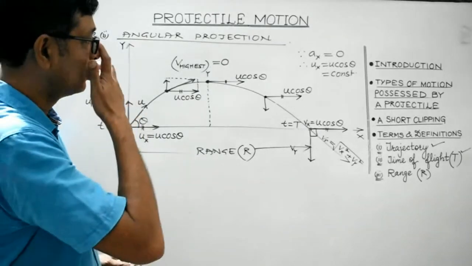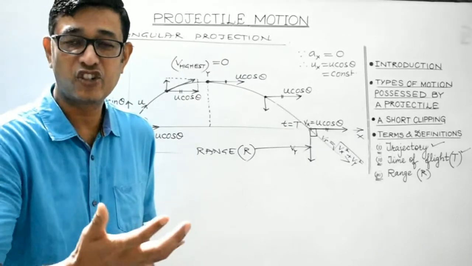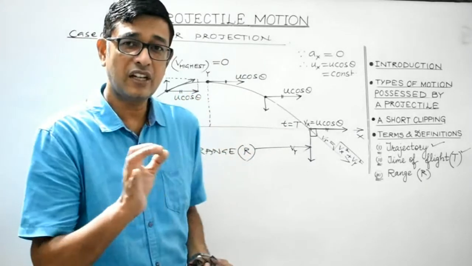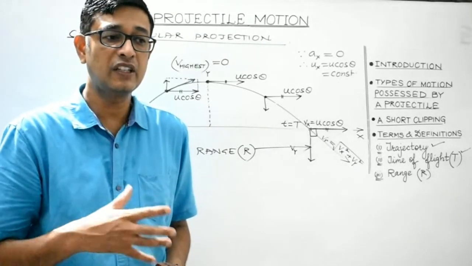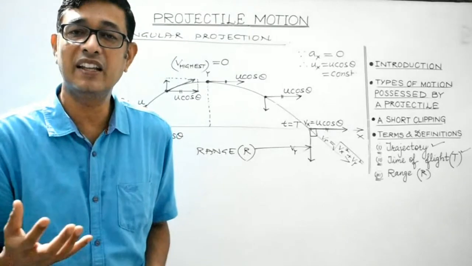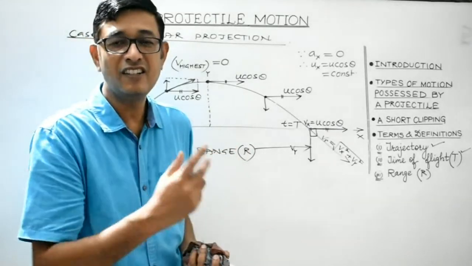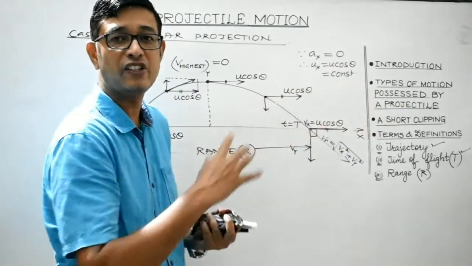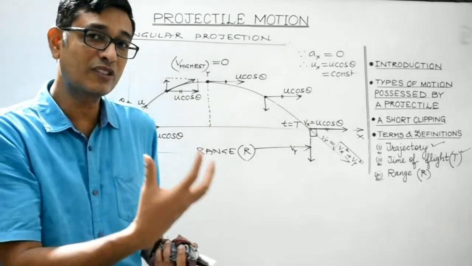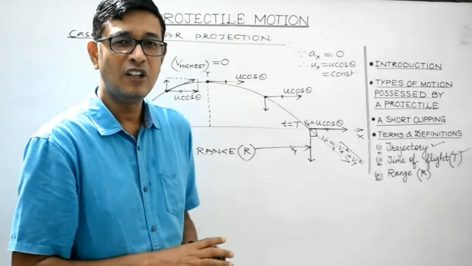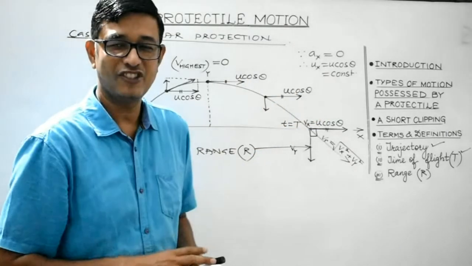Right, students? So what we'll do is, in the subsequent lectures, we will discuss each and every case in detail. There are various cases, right? In each of the cases, we will try to derive the mathematical expression for the equation of trajectory, the time of flight, the maximum height attained, then the horizontal range, at what angle of projection the range will be maximum, what will be the net velocity with which the projectile strikes the ground. So these all topics will be discussed in the coming lectures, right?